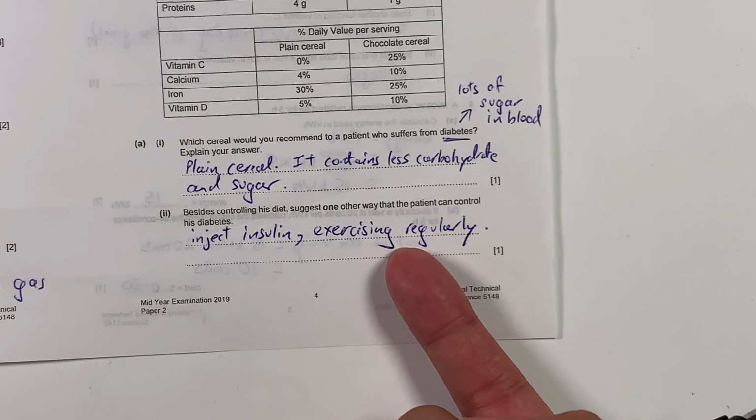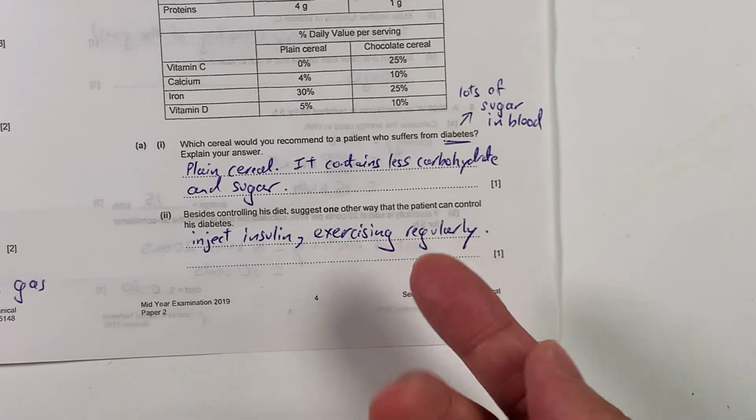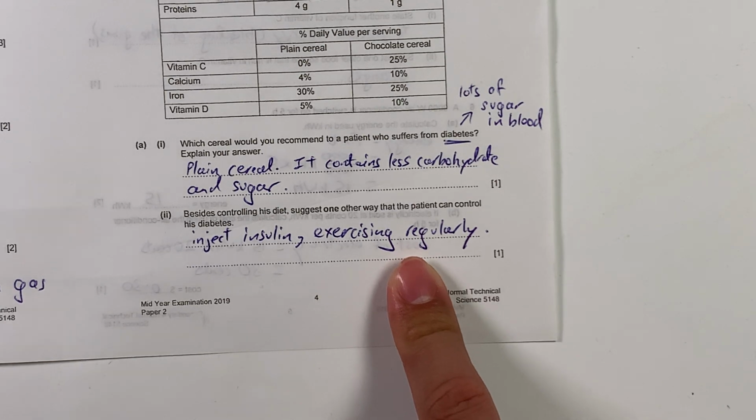But some of you also know that for diabetes, there is type 1 and type 2 diabetes. The one that most people would suffer from is basically because of your diet.